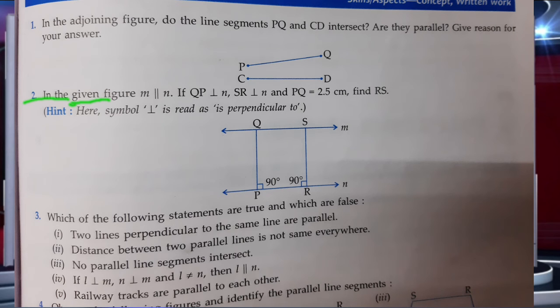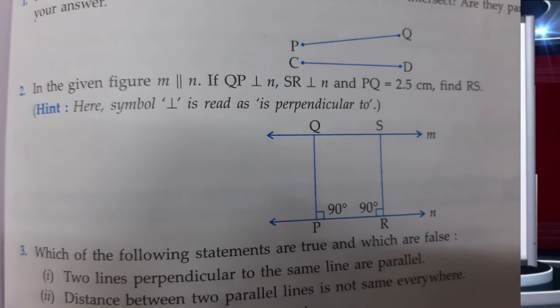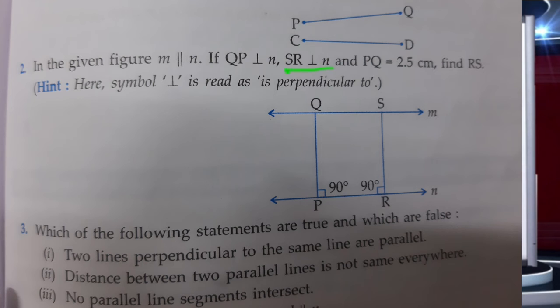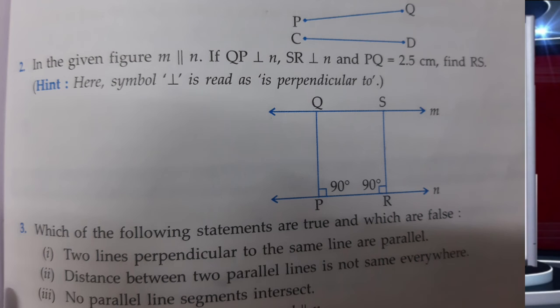Now come to question number 2. In the given figure, M is parallel to N. If QP is perpendicular to N and SR is also perpendicular to N and PQ is 2.5 cm, find RS.